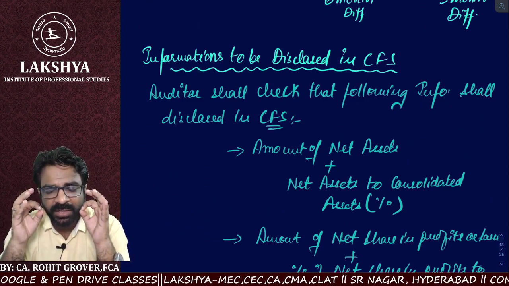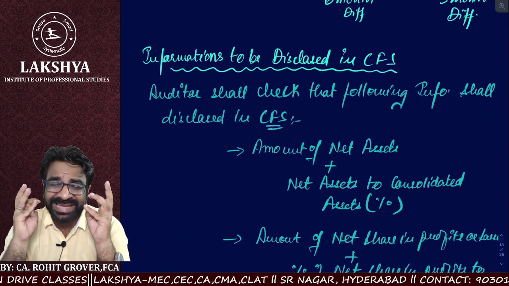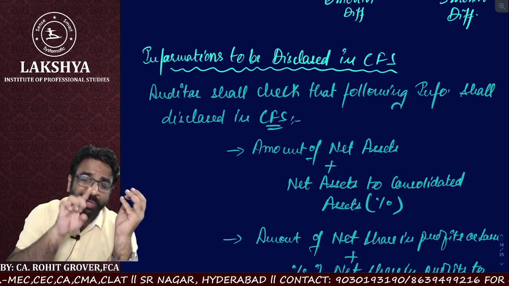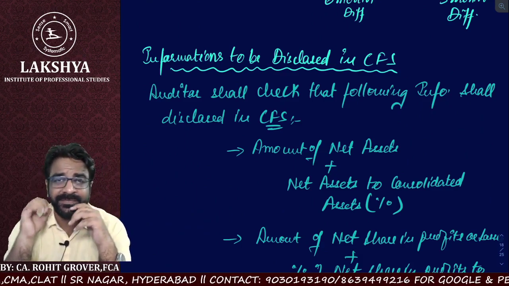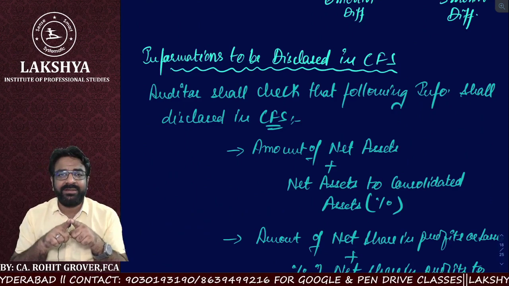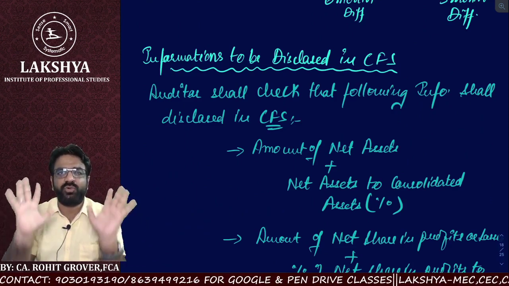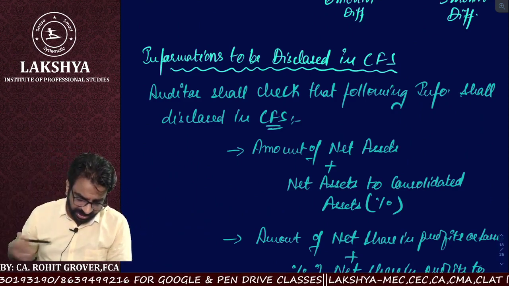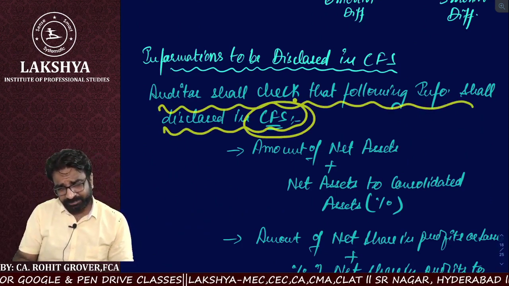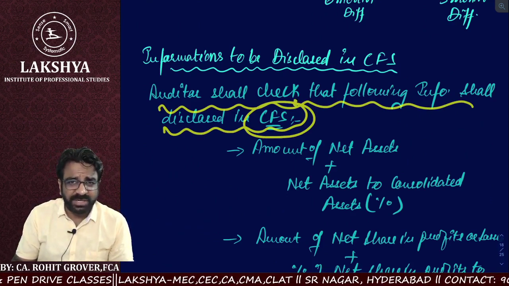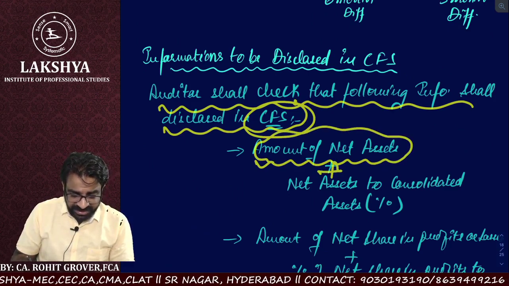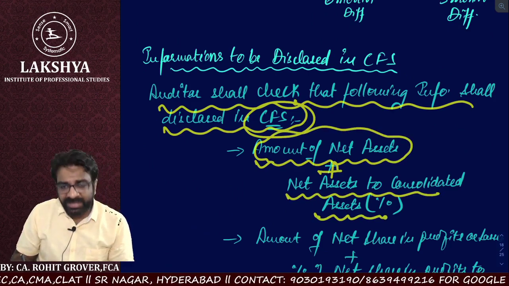We have to ensure that we show their net asset, their contributed net asset, the consolidated assets rate. How much they are contributing to the consolidated figures, that percentage we have to show in the consolidated. Auditor shall check the following information in consolidated financial statements. So what is the information? Amount of net assets plus net assets to the consolidated asset percent.